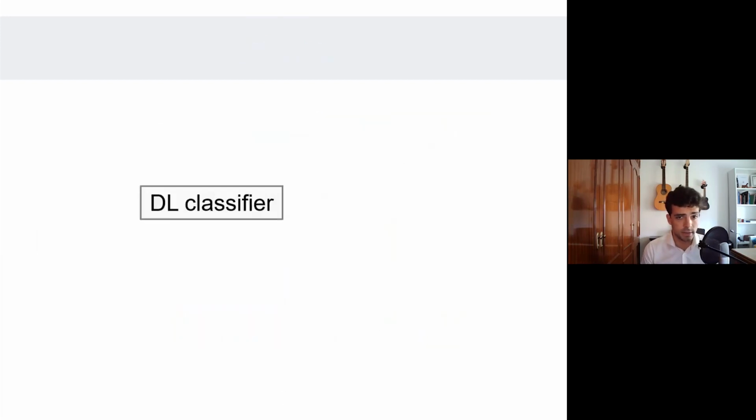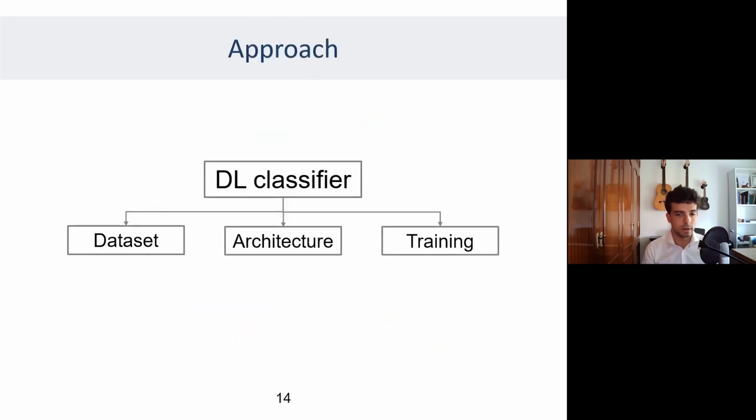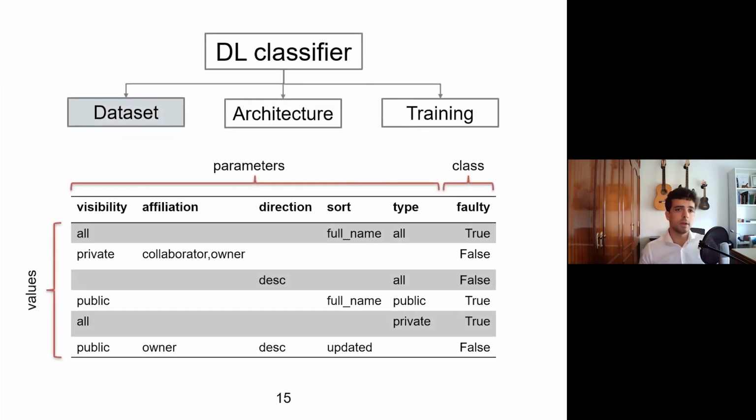In order to design a deep learning classifier, we have to do basically three things. We have to find a complete dataset with enough information. We have to design an architecture for the network, and then we have to train it. So first of all, our dataset is structured as you're seeing. In each row, you can find an API call, and all columns but the last are API parameters, such as visibility, affiliation, direction, etc. And then we can find the class. The API call can be faulty or valid.